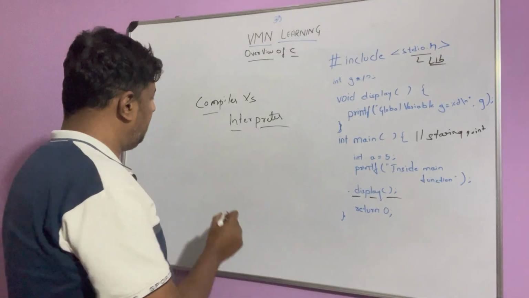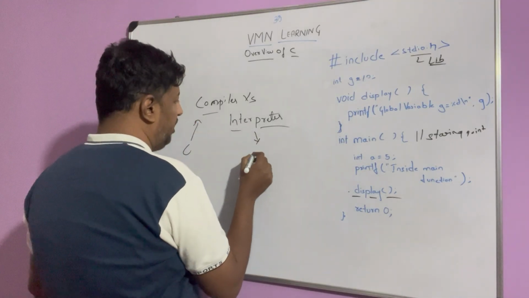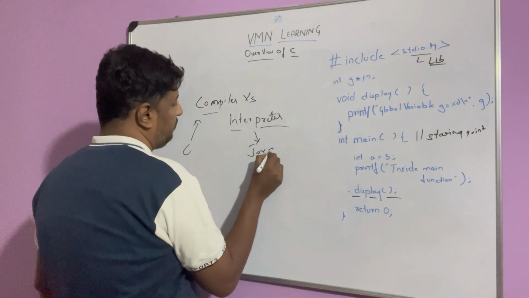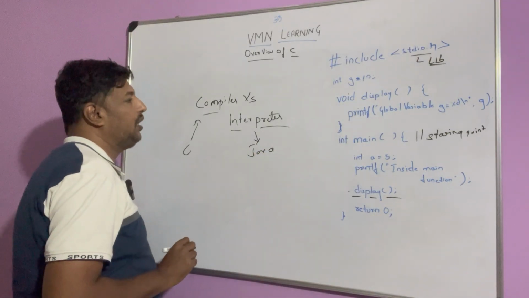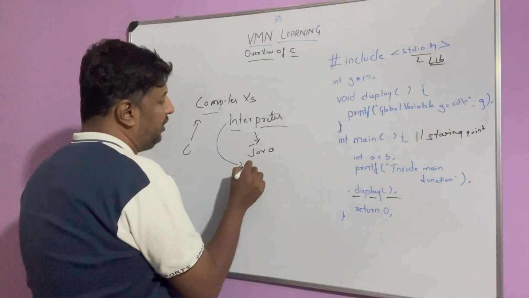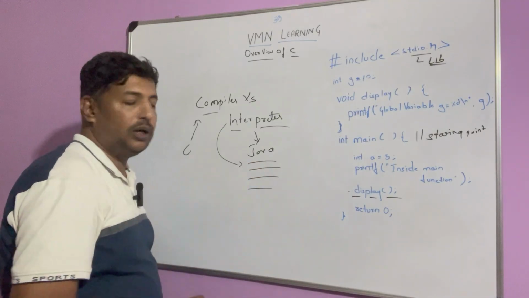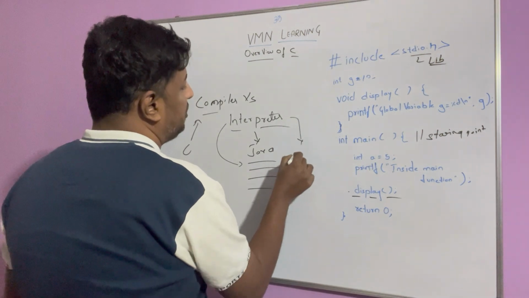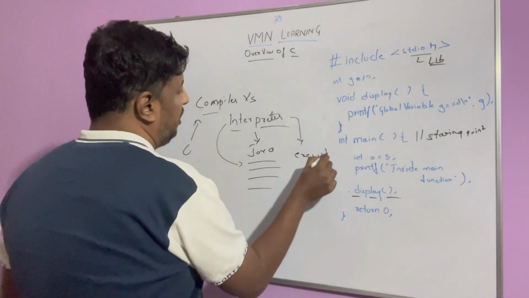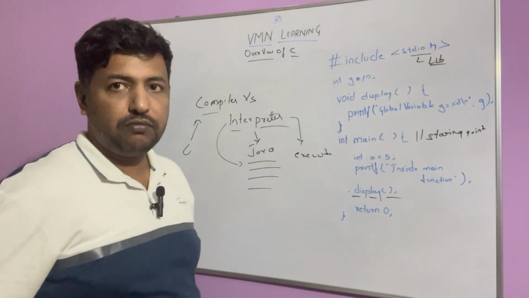Some of the languages like C use compilers, whereas interpreters are used in Java. Okay, interpreters, what it will do, it will read one statement after the other written in Java, for example, and execute it. It will try to execute line by line.